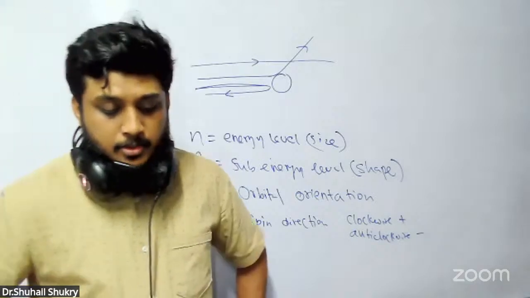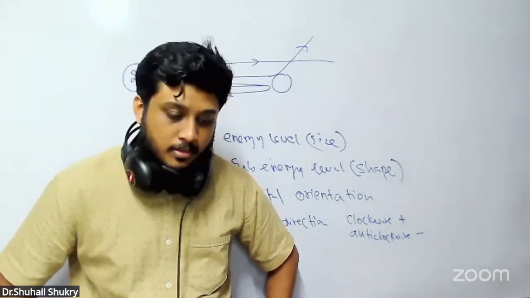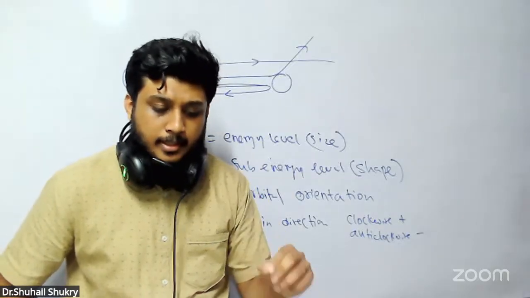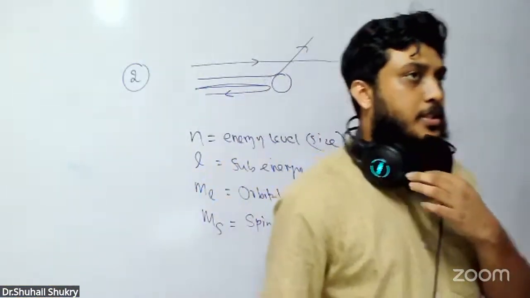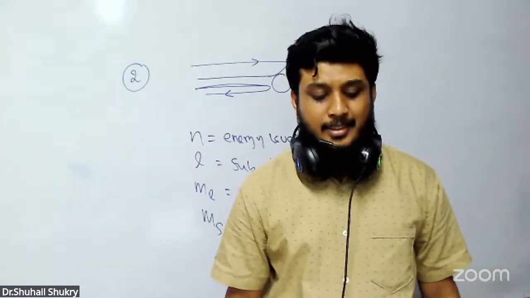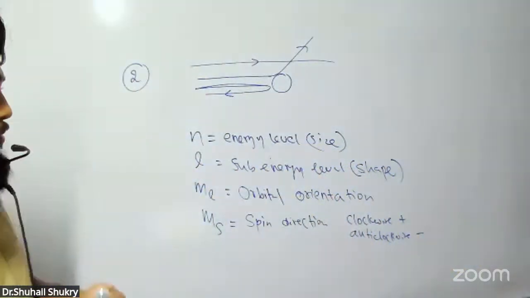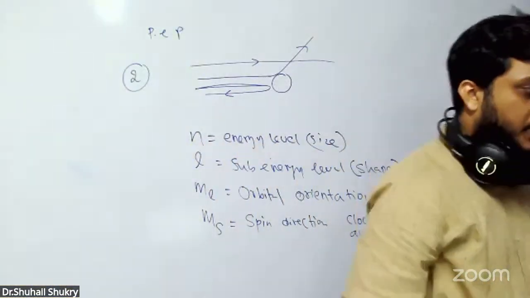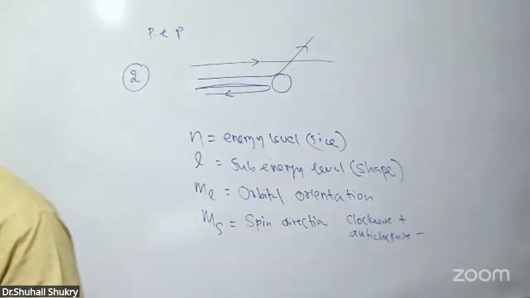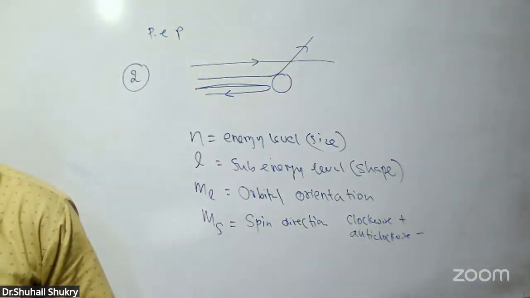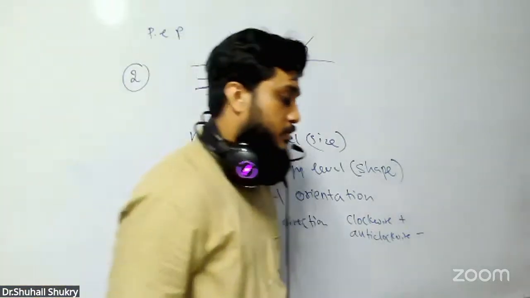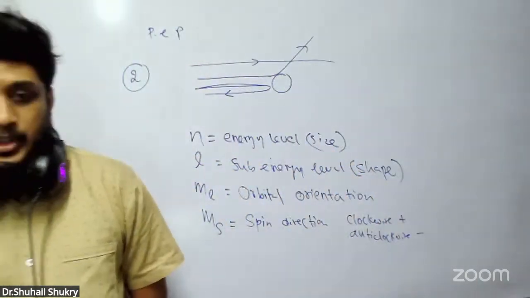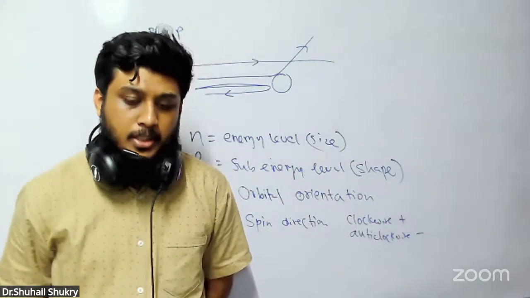The orbital diagram in which both the Pauli's exclusion principle and Hund's rule are violated. What is Pauli's exclusion principle? You just write PEP, Pauli's exclusion principle. Under that, write: same quantum numbers cannot be had by two electrons.